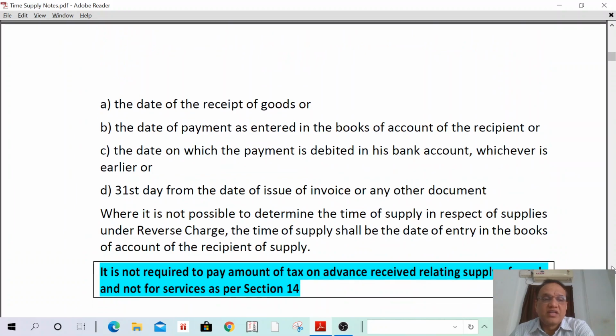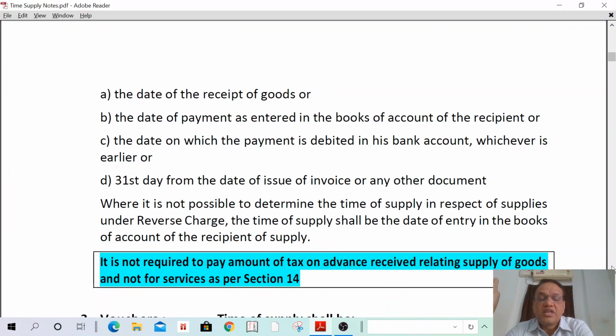What is that? The date of receipt of goods, the date of payment as entered in the books of accounts of the recipient, the date on which the payment is debited in his bank account, whichever is earlier, or the 31st day from the date of invoice.